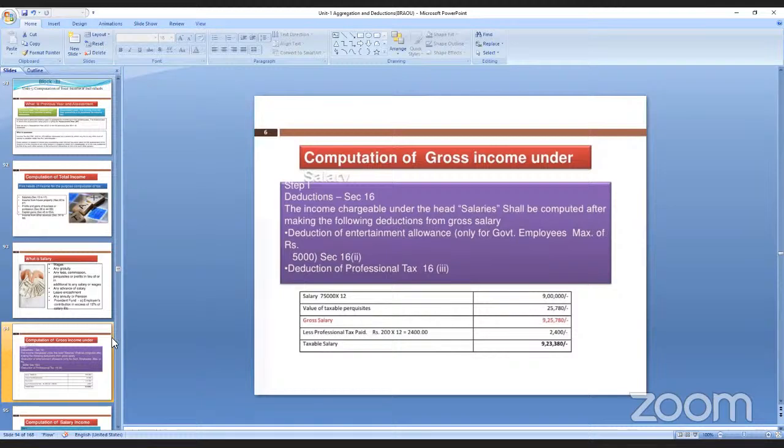Yes, ma'am? It is not 90,000, it is 9 lakhs. 75,000 into 12. Yes, ma'am, it is 9 lakhs. You said 90,000, madam, but it is 9 lakhs. Achha, 9 lakhs. Yes, yes. Sorry.